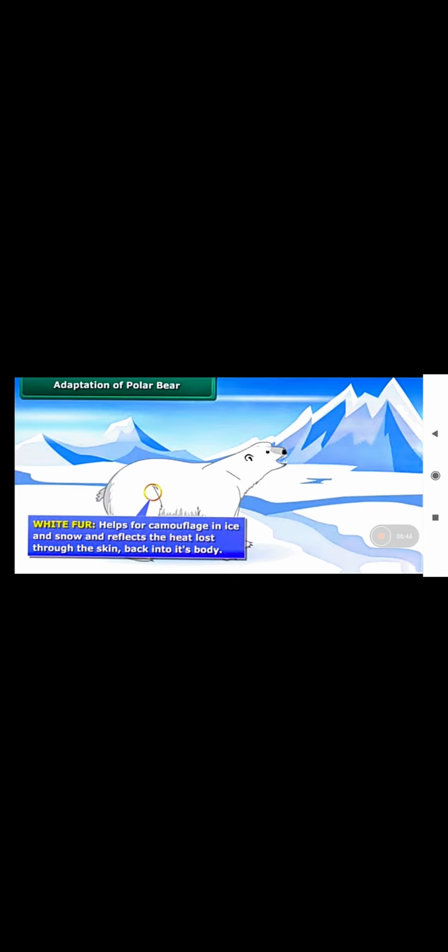The color of the snow and the color of their body is similar, so they can easily catch their prey. This adaptation protects the polar bears from predators. It also helps in catching the prey, right? This white fur has two layers. The two thick layers of fur protect the polar bear from the extreme cold surroundings.